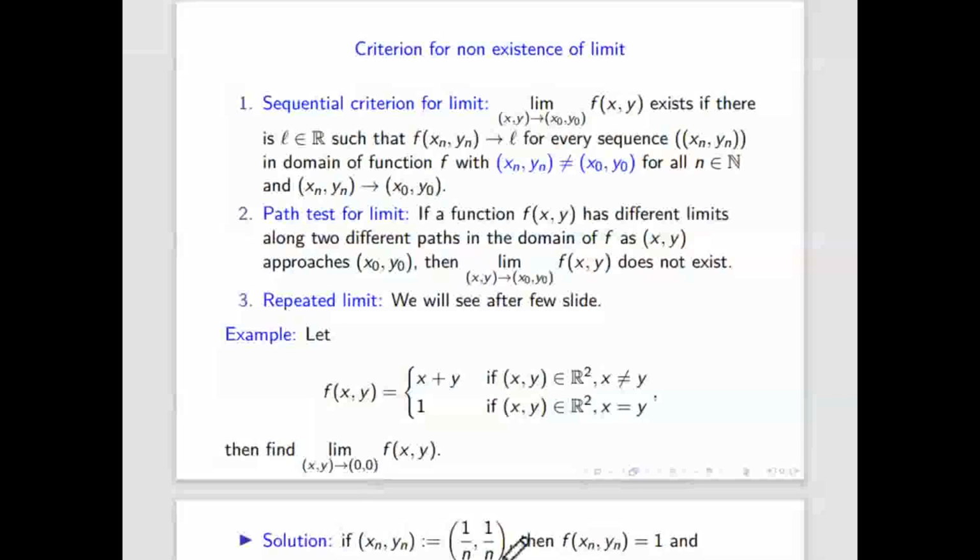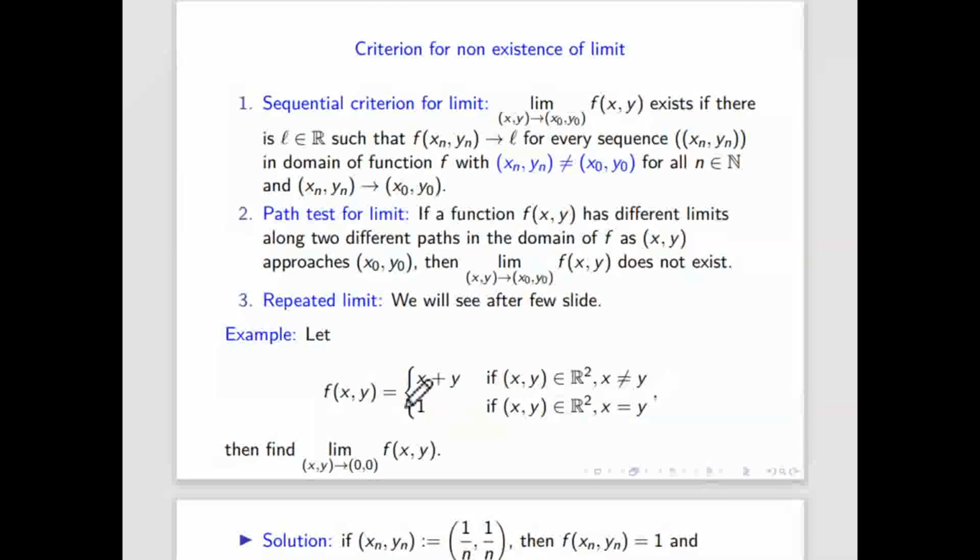So we know 1 by n is going to 0. So definitely this sequence goes to 0, 0, yes or no? Yes. So what is the value of this function, f of xn, yn? This is xn, this is yn. According to this definition, if x equals y, its value is 1.